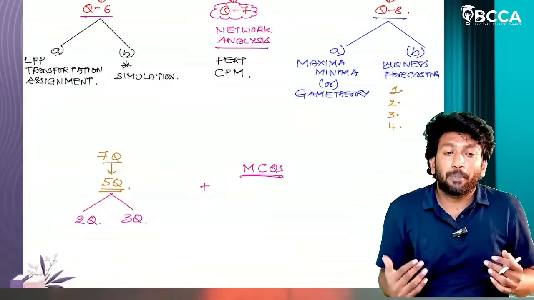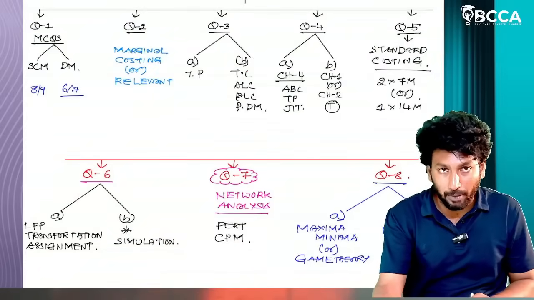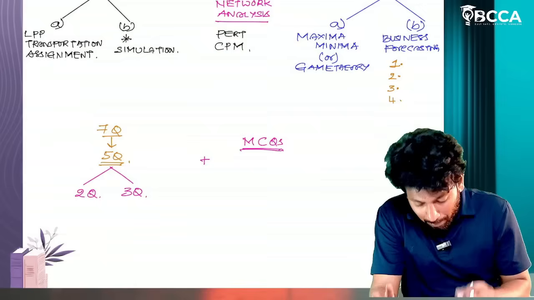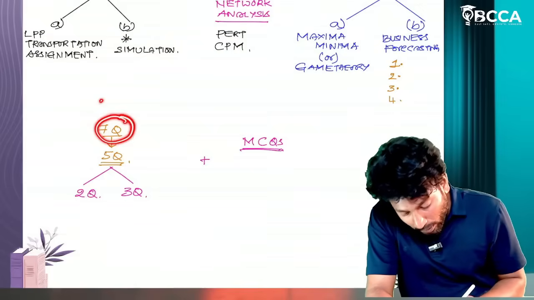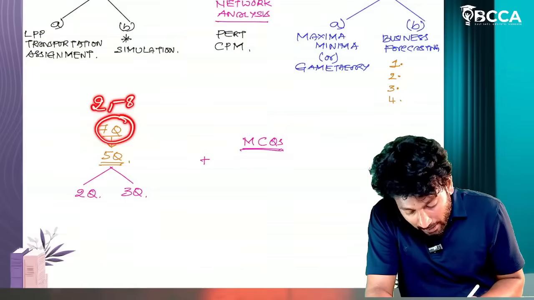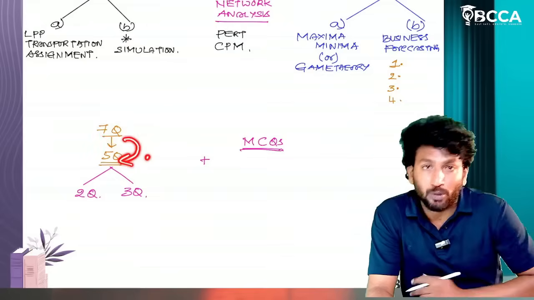So what should our strategy be? I will explain in detail. Out of the 7 descriptive questions, question number 2 to question number 8, we have to write 5 questions only.